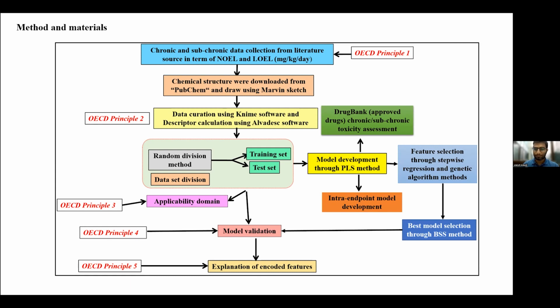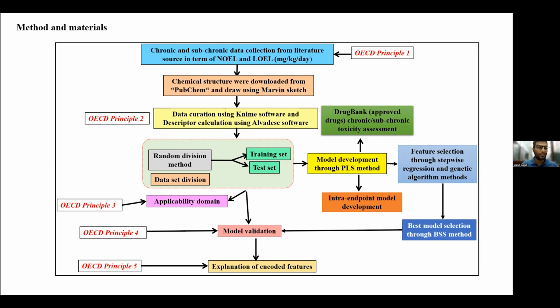We did feature selection using stepwise regression and genetic algorithm. From the best subset, we selected the best combination of descriptors for the final model. These models were validated through globally accepted different validation parameters. Finally, we also checked the domain of applicability, and lastly included mechanistic interpretation.